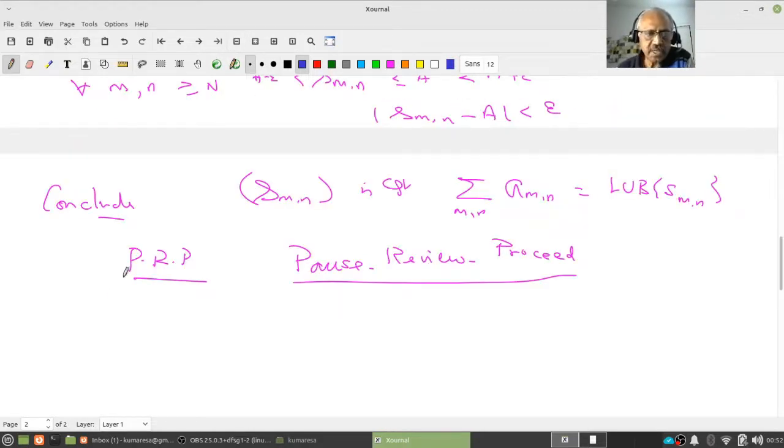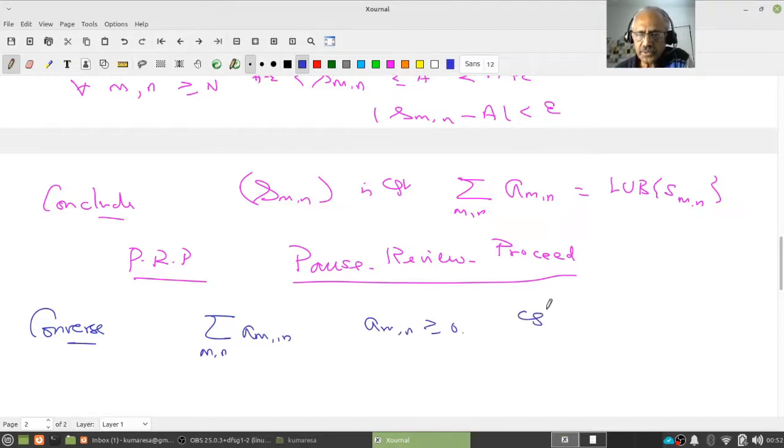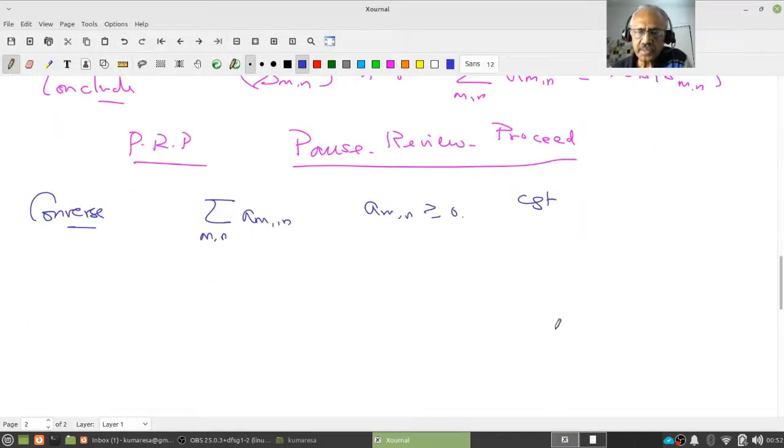Now let's look at the converse. The converse is easy. So what do we have? I want to look at a_mn, and I am given that the a_mn are positive, and suppose the double series is convergent. If it is convergent, then the sequence of partial sums S_mn is convergent, right? And hence it's bounded. In particular, bounded above.